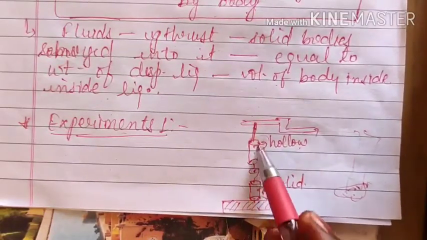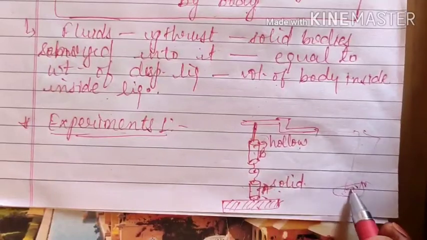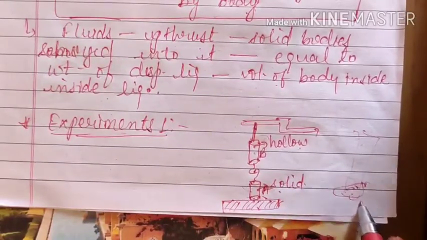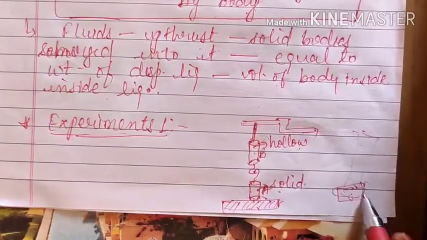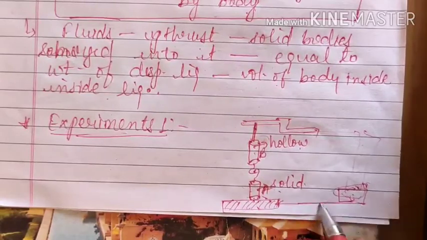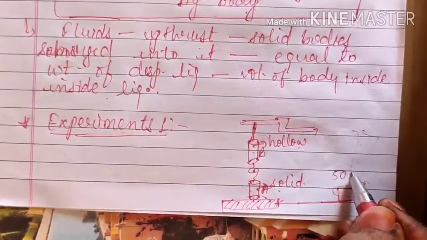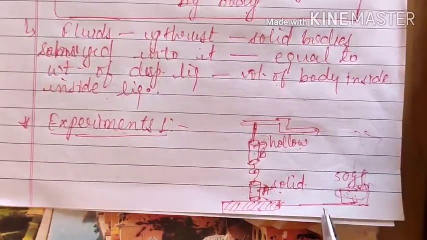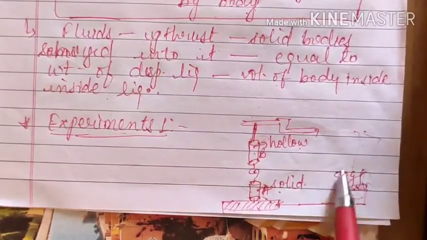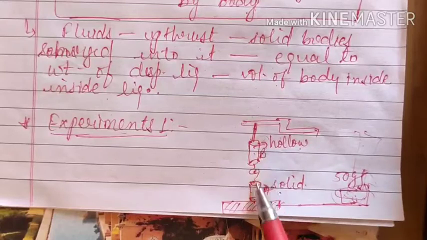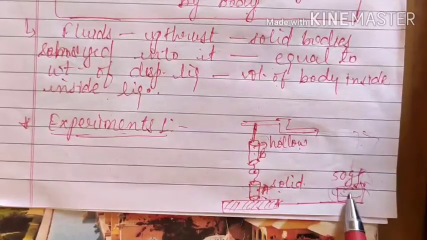Okay, we have kept them on one pan, and on this side we have kept some weights. When both the pans come to the equilibrium state, we will stop putting in weight. Suppose that weight was 50 gram force. That means the weight, or you can say the mass, of both these cylinders together is 50 gram force.